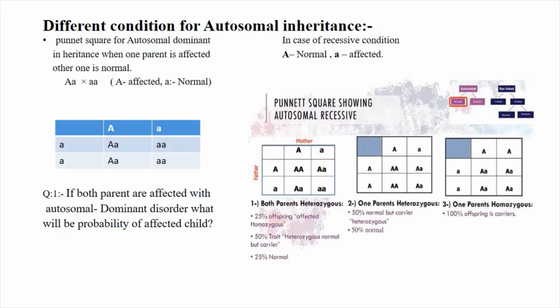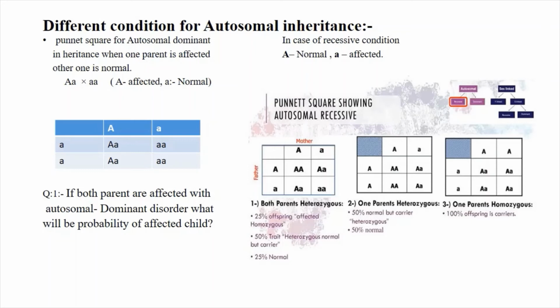On the right side you can see the autosomal recessive inheritance disorder condition is given here. Capital A means normal and small a means affected. Here also three conditions are given. In the first condition both parents are heterozygous, meaning both parents are carriers. Write capital A small a for the mother and capital A small a for the father.